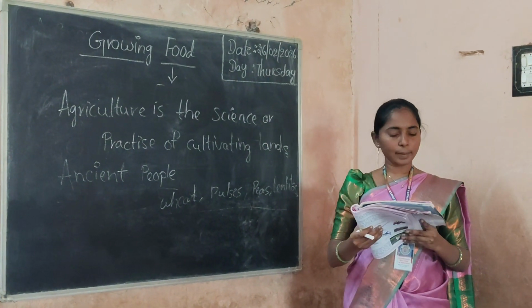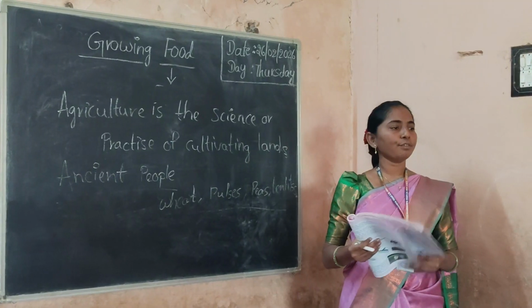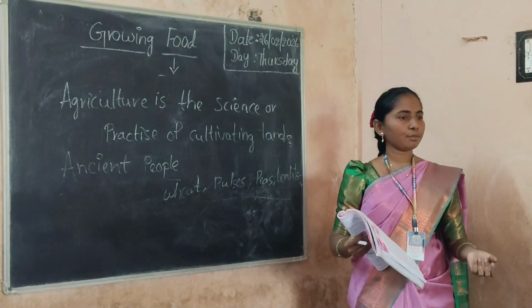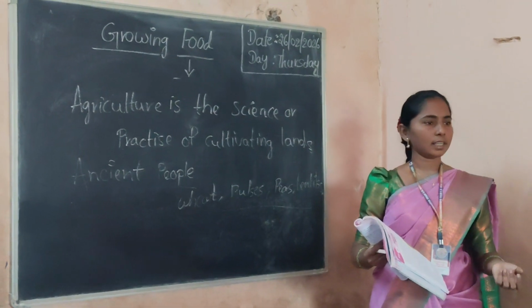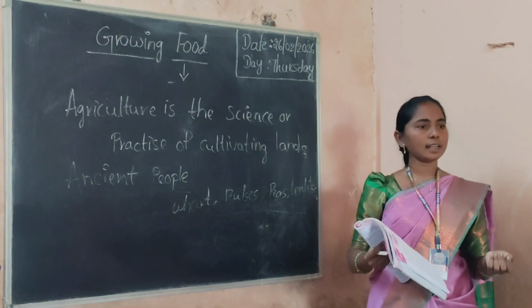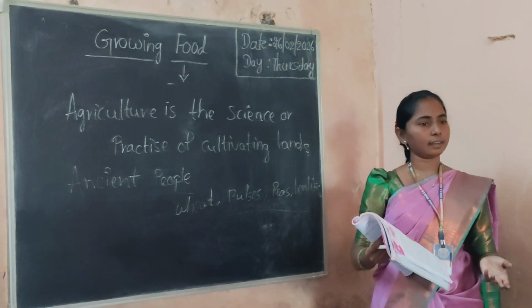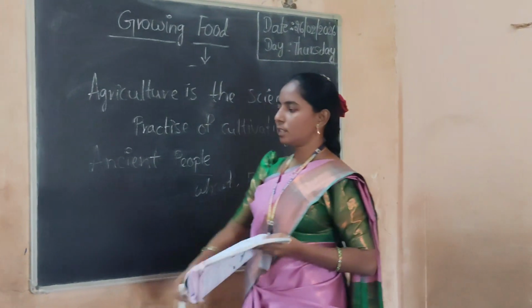Their tools were made of stones. So if agriculture is started, some tools and requirements are needed. Yes or no? Farmers need some tools and requirements. So what are the tools?